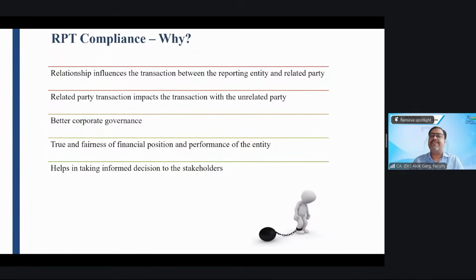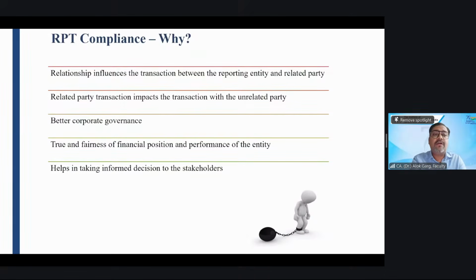Right? And friends, in CARO 2020, a report issued by the statutory auditor, they also provide an opinion whether the related party transactions are in compliance with Section 177 and 188 of the Companies Act or not, right?